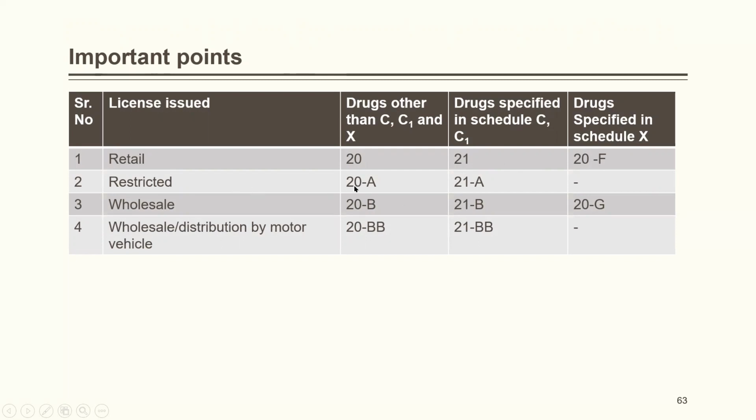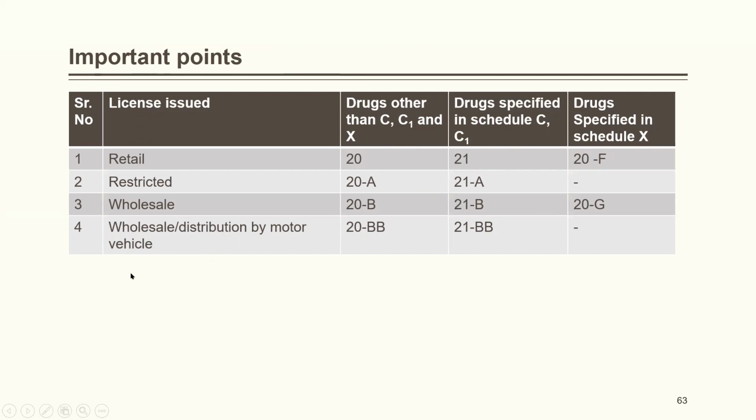Restricted 21A for drugs other than C, C1 and X, and 20A and 21A for drugs specified in Schedule C and C1. You can't go for license for Schedule X, okay, for restricted places. Wholesale license is given in form number 20B for drugs other than C, C1 and X, 21B for C and C1, and 20G for X.